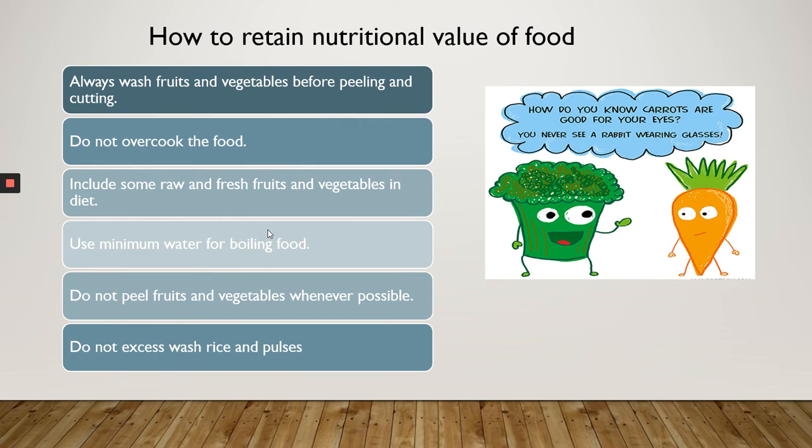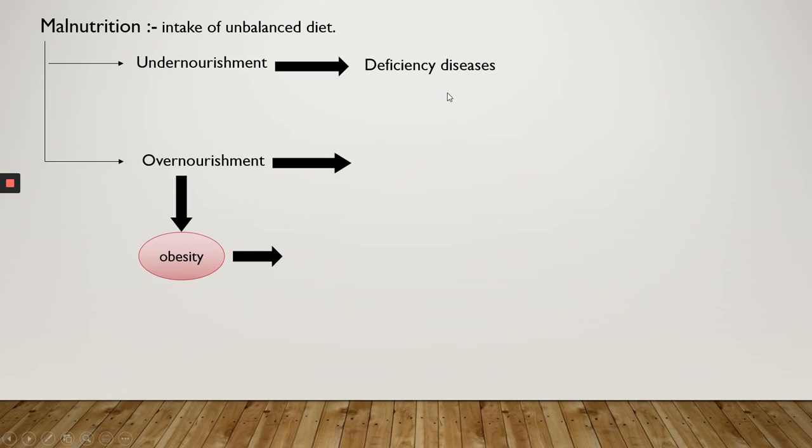Then do not peel fruits and vegetables unless necessary, because it may remove the vitamins and minerals present in our food. And do not over-wash rice and pulses, because else they will lose the vitamins and minerals present in them. This is how we can maintain the nutritional value of our food.